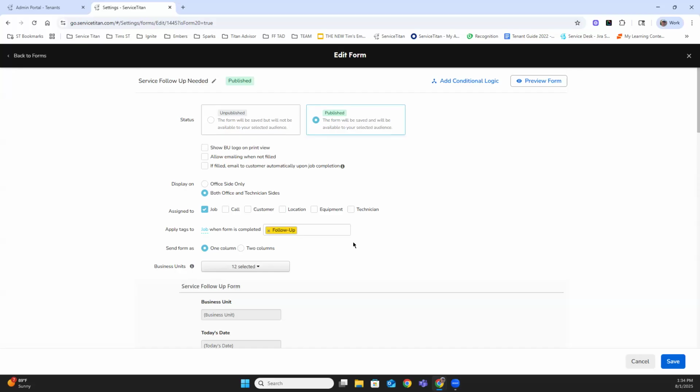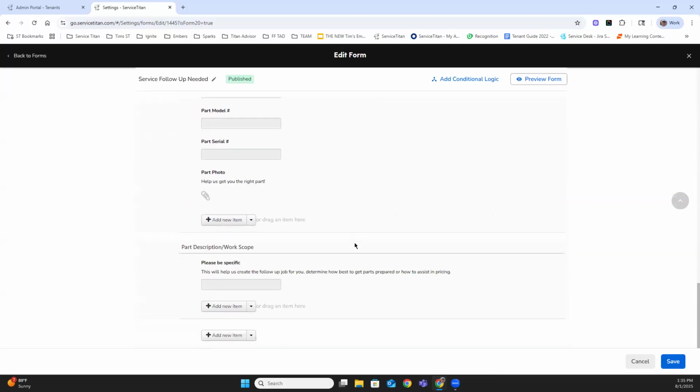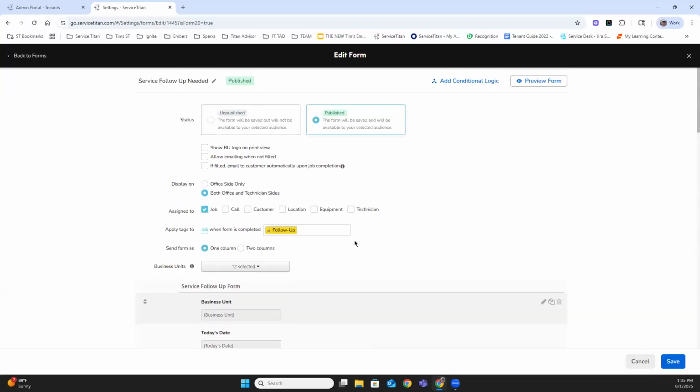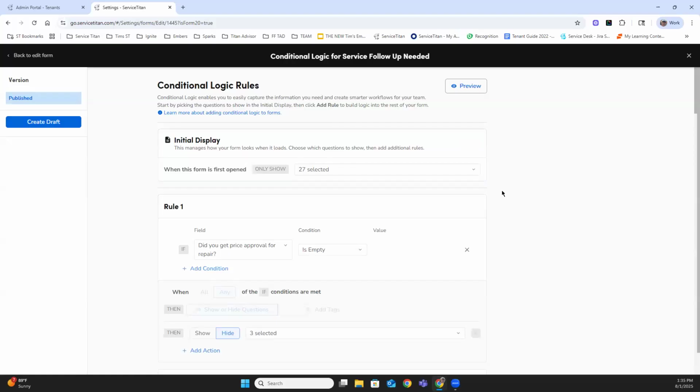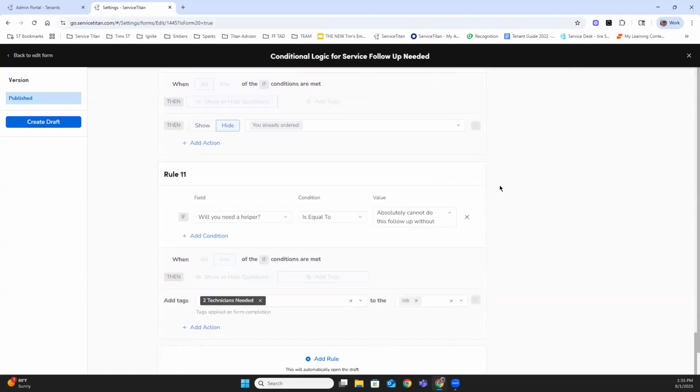Now, what if I wanted to have a tag associated with one of my specific conditional logic answers? This is a little bit different. Let's edit this. Let's get into add conditional logic, and then we'll scroll down and go to the 11. Here we go.